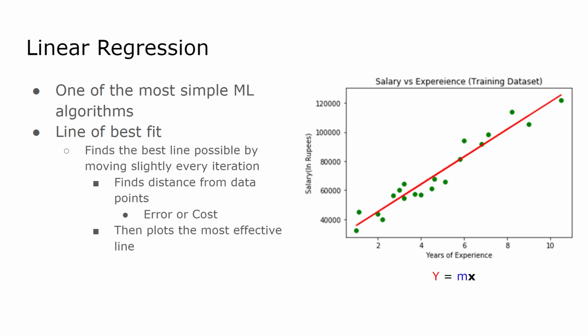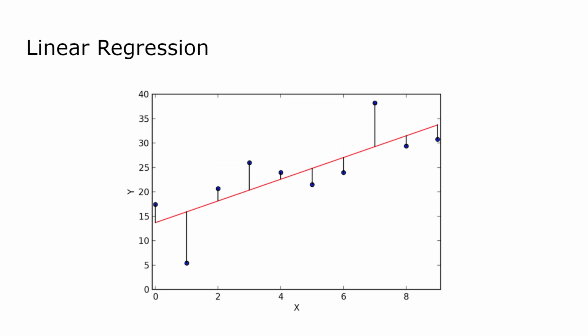Now, the next image will go in depth on showing you what this M value actually is and how it can be changed and trained on. Now, let's say that we have the same scenario where X is our years of work experience and Y is our salary. Now, the red line is our machine learning model, which is linear regression. The blue points is our data set, so all the data that we're given. And now we connect the blue points to the red line. This is the distance, or error, which is also known as cost, of our model. Now, let's say that our cost is all positive in 10.